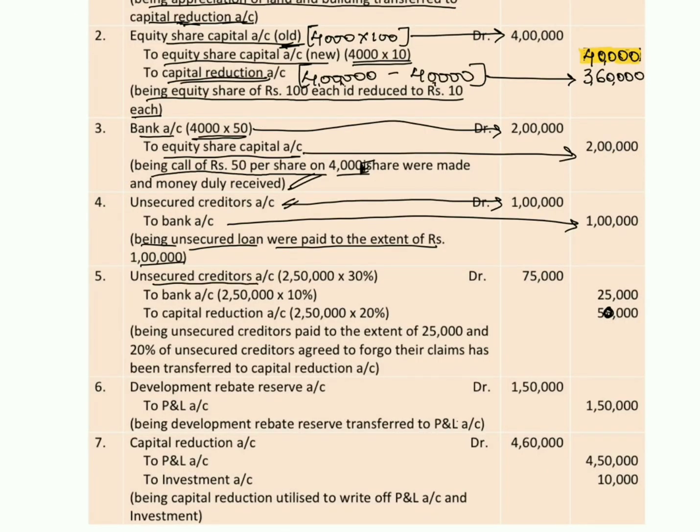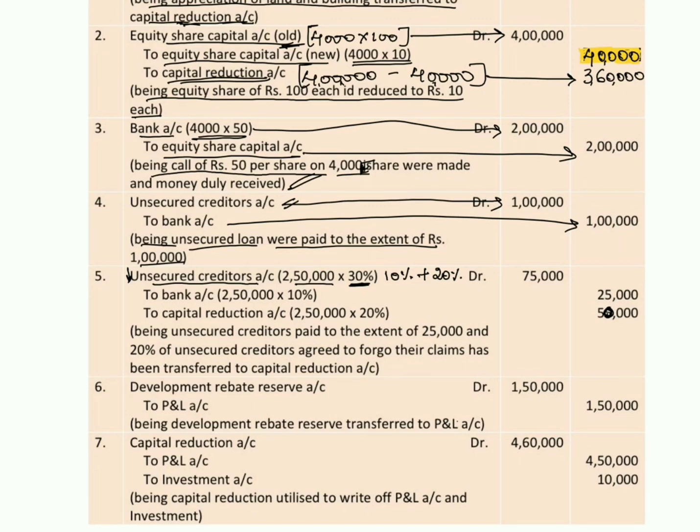Unsecured creditors account 2,50,000 into 30%, that is 10% value which will be given to the unsecured creditors plus 20% value which they are ready to forego. So totally 30% of the value is getting reduced. So we are debiting the value.